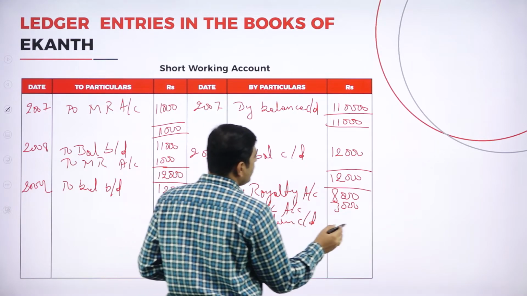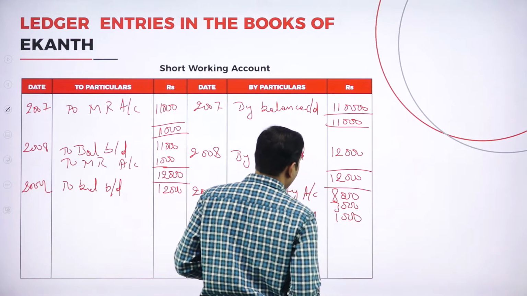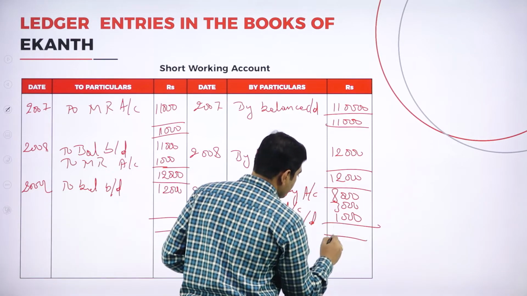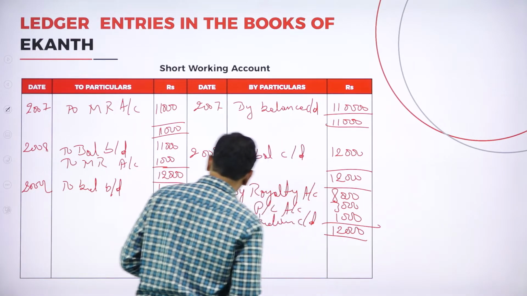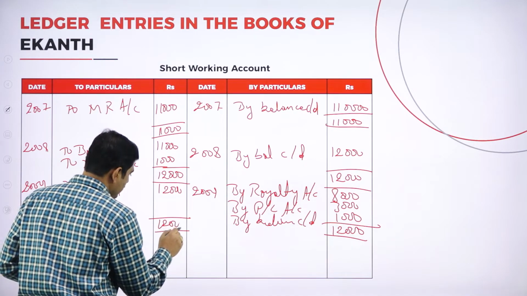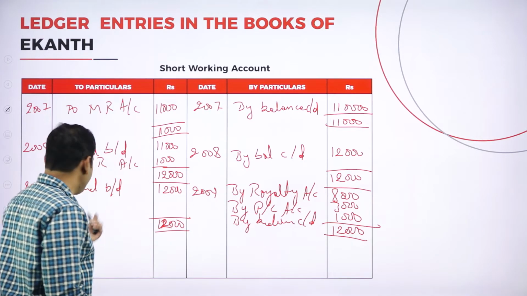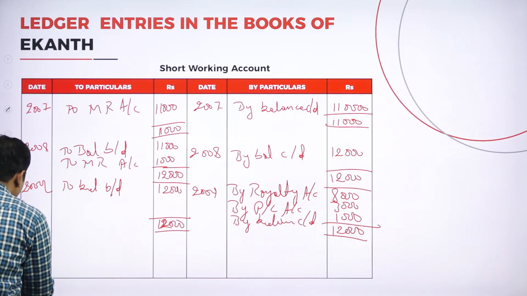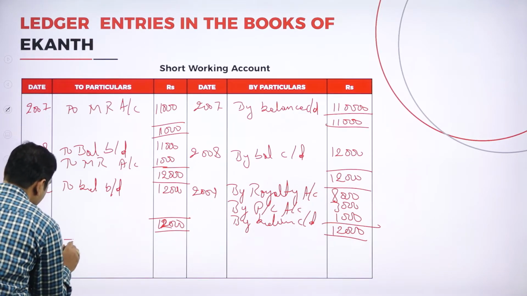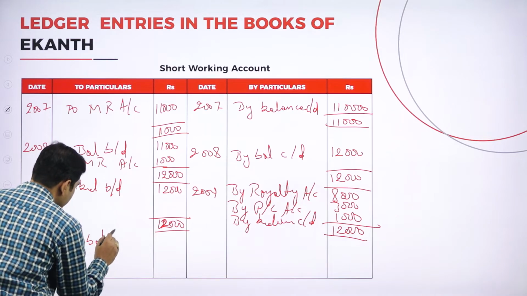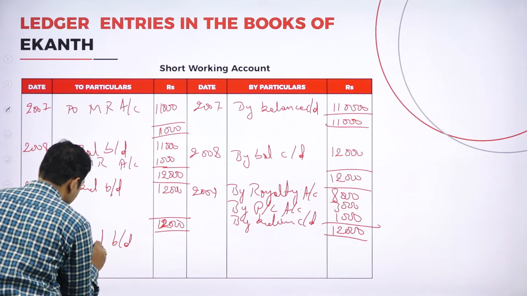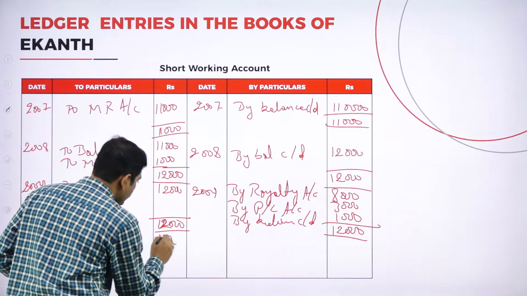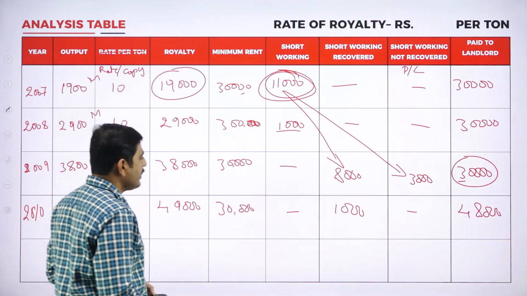So to the extent of 1,000, total 12,000. Again we bring down to the next year, 2010 to balance brought down 1,000. Here we could recover the short working to the extent of 1,000.